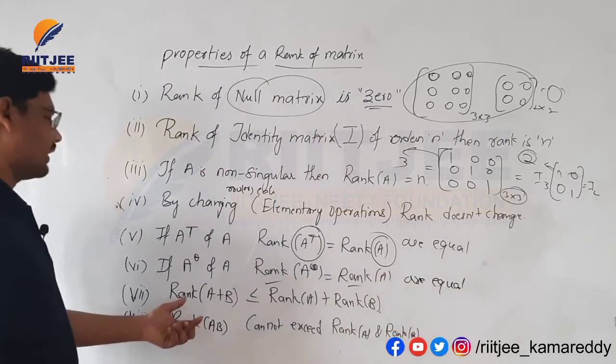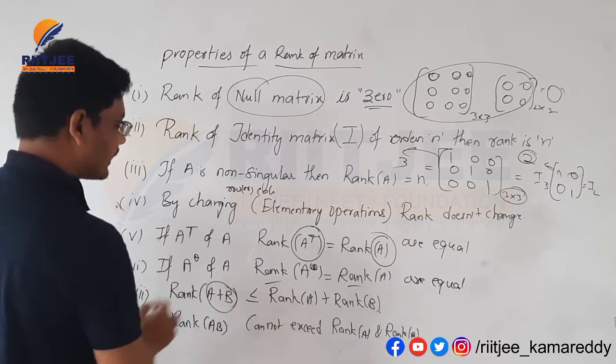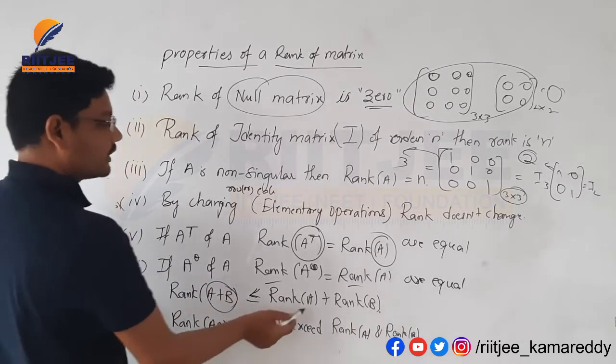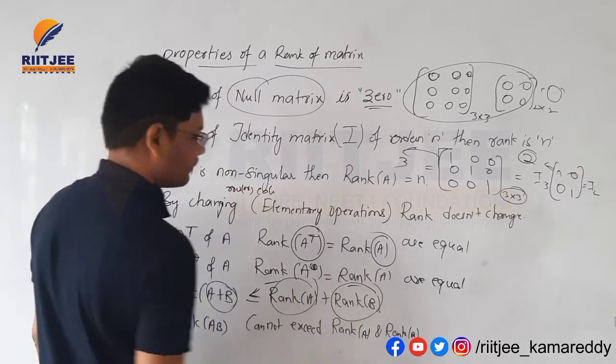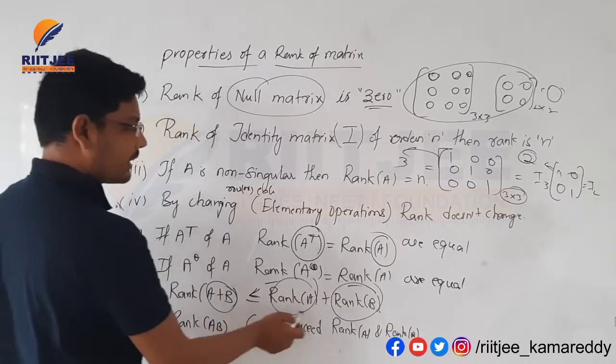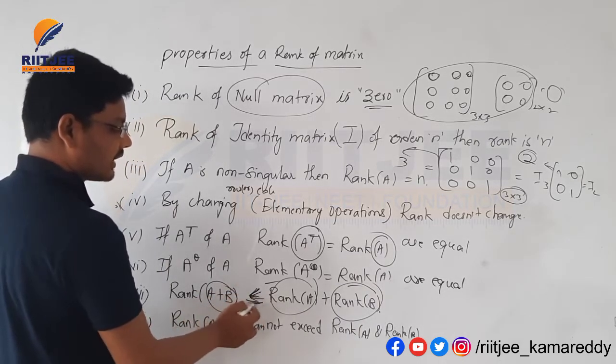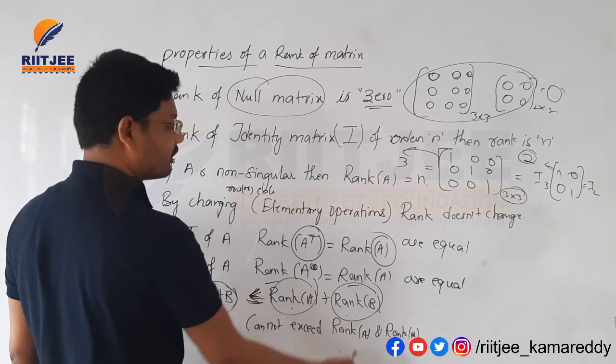And the next one, the rank of the sum of any two matrices is always less than or equal to the sum of the individual ranks. That is, rank of A plus B is less than or equal to rank of A plus rank of B.